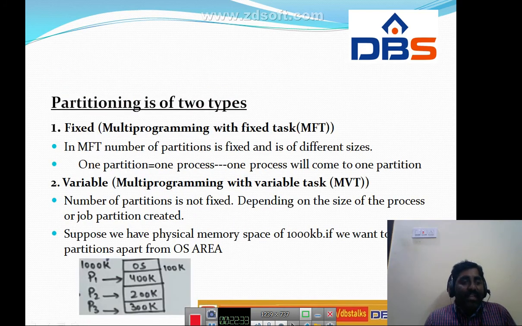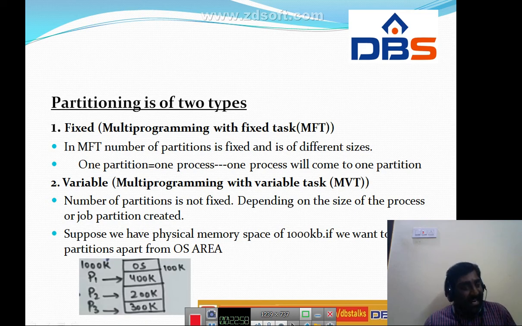In this one we store one process in one partition, whereas in variable, that is MVT, it is not like that. The number of partitions is not fixed. We create the partitions depending on the size of the processes.